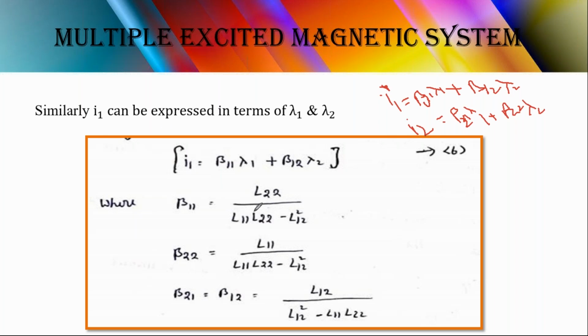Now from equations 5 and 6, what are the values of beta 1 1, beta 1 2, beta 2 1 and beta 2 2? These are the representation of beta values. Actually, beta is called the B coefficient. This value should balance the primary circuit parameters and the secondary circuit parameters. Beta does the balancing. When both parameters are balanced, only then will the machine rotate at synchronous speed. Otherwise it won't rotate. For the balancing purpose we use beta, which is called the B coefficient.